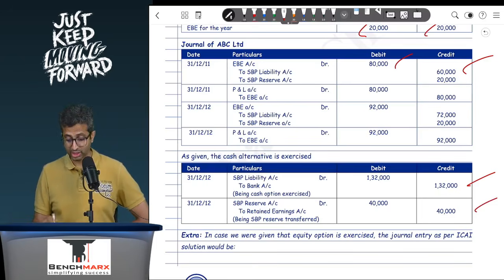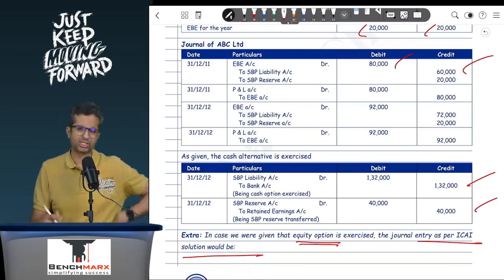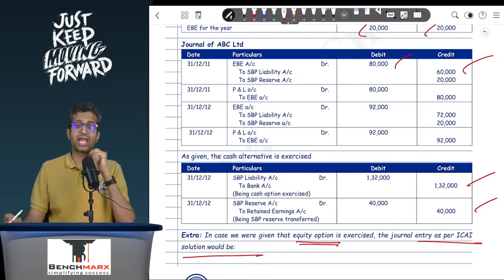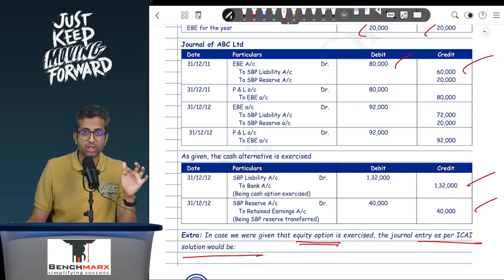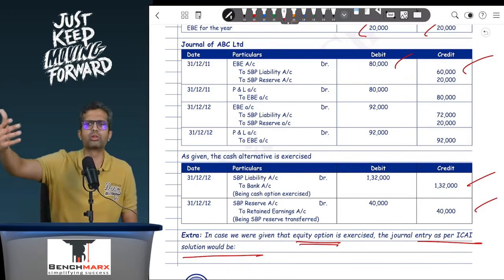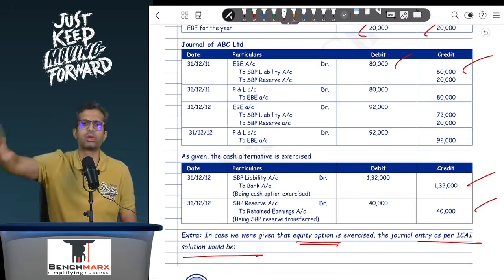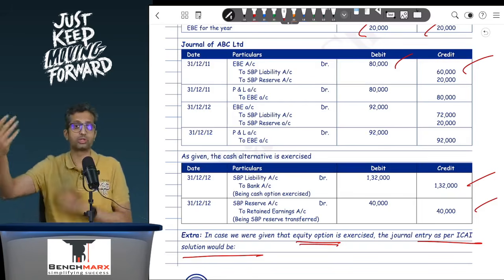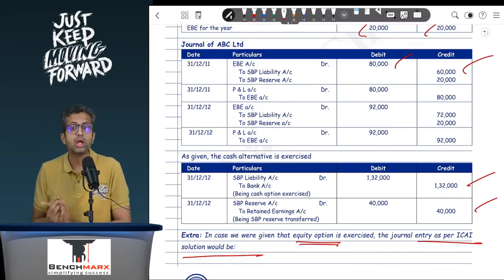Now, question has not told you, but if we were given that equity option is exercised, then as per ICAI solution, there are two possible ways. You can say SBP liability account debit 1,32,000, SBP reserve account debit 40, to equity share capital / securities premium. So this is for 1500 shares into whatever is the face value, the balancing figure is securities premium.